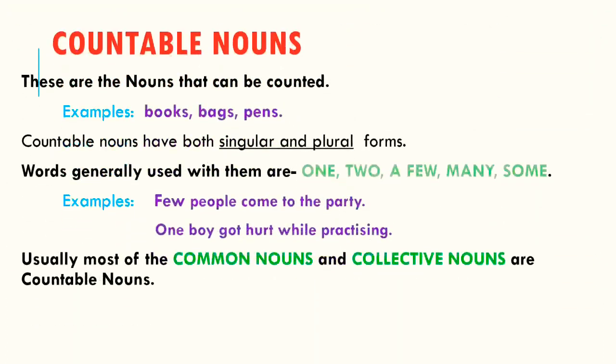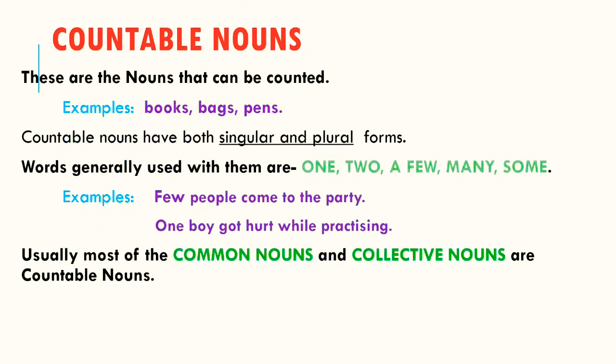Next, countable nouns. These are the nouns that can be counted. For example, books, bags, pens. Countable nouns have both singular and plural forms. Words generally used with them are one, two, a few, many, some. Examples: few people come to the party. One boy got hurt while practicing. Usually, most of the common nouns and collective nouns are countable nouns.